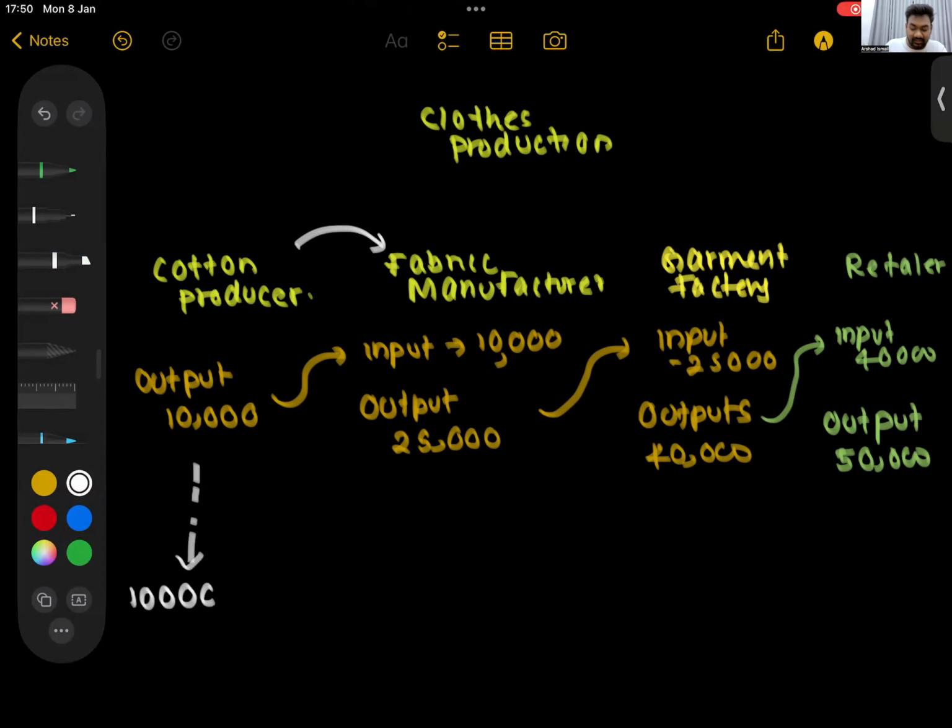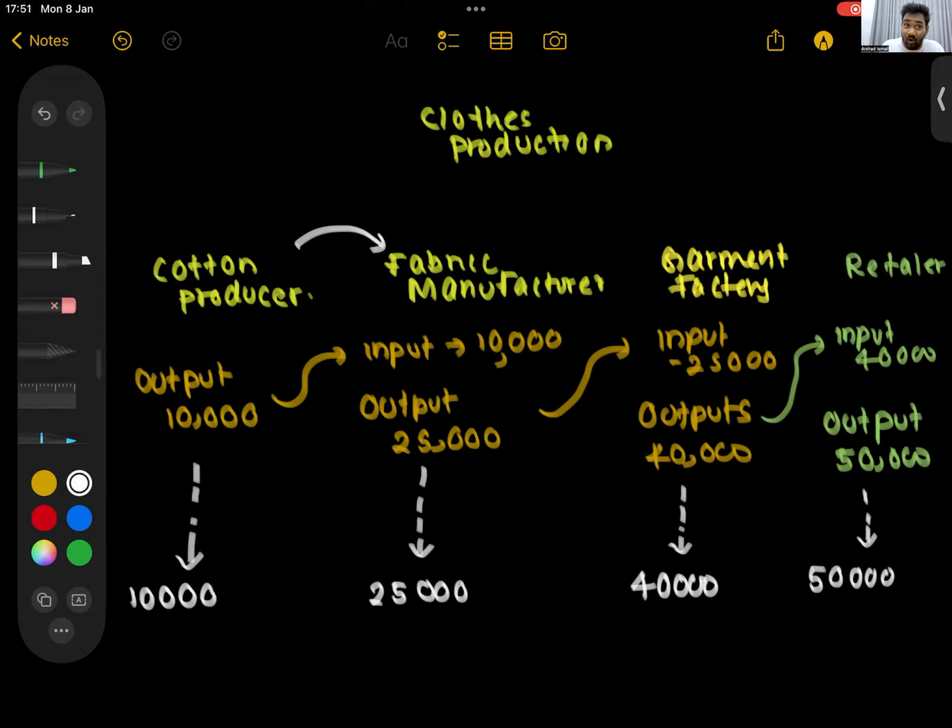Then the government asks the fabric producer, the person who produces cloth, how much did you produce? He says, sir, I produced an output of 25,000. Then the government asks the garment factory. The factory says, we produced an output of 40,000. Then the government finally asks the retailer, someone like No Limit, and they say, sir, we sold 50,000 worth of output.